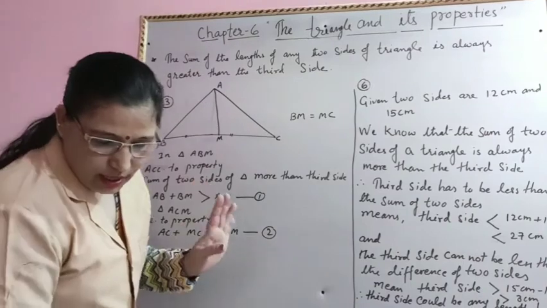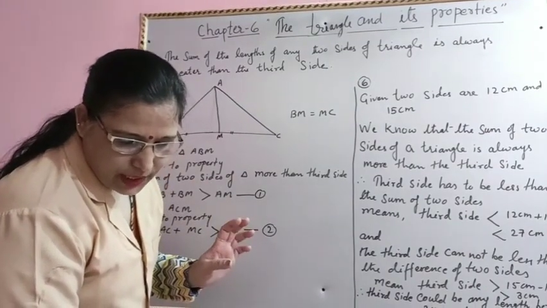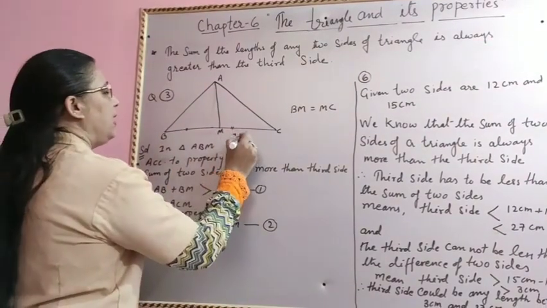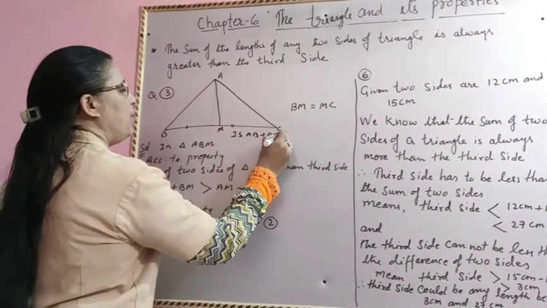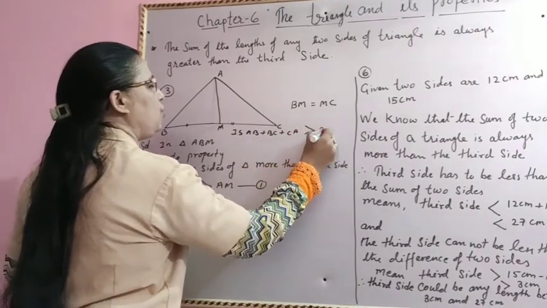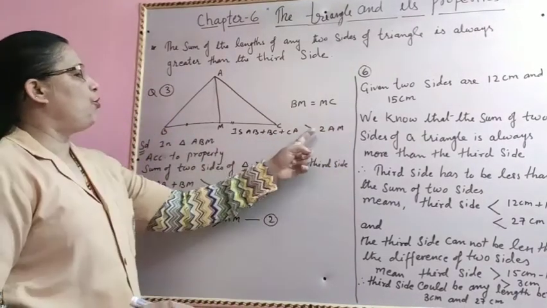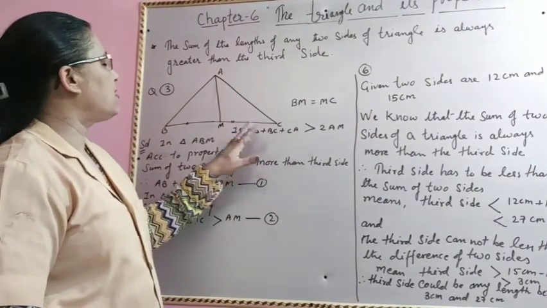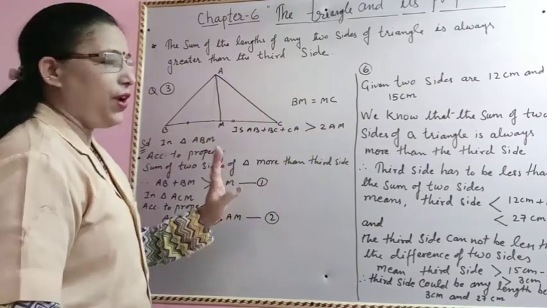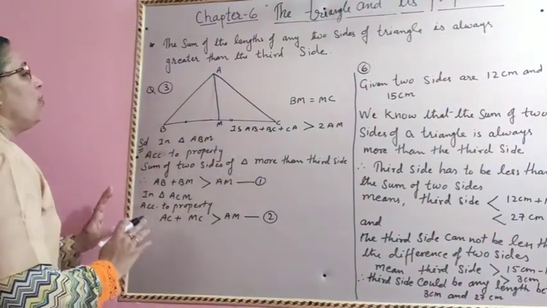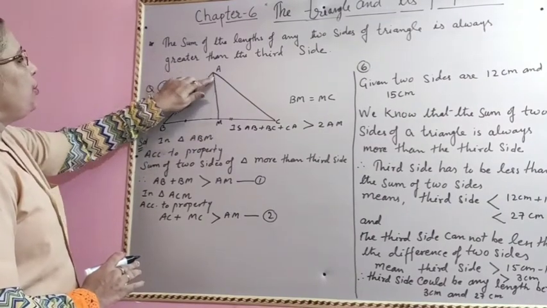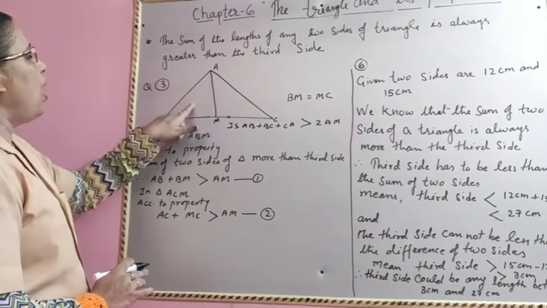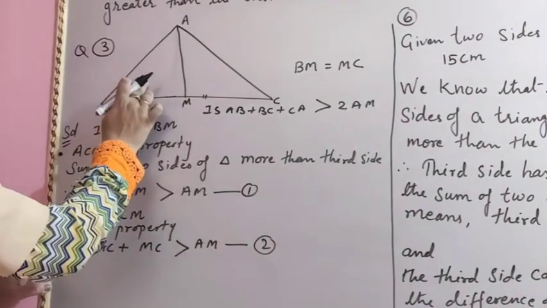Now the question is: AB plus BC plus CA is more than 2AM? He's asking, is AB plus BC plus CA more than 2 times AM? We have to prove that in this triangle the sum of AB, BC and CA is more than 2 times AM. This we will prove. Now, firstly, beta, you can see that due to this median AM, this triangle is dividing into two other triangles. So first we will take this side of the triangle.